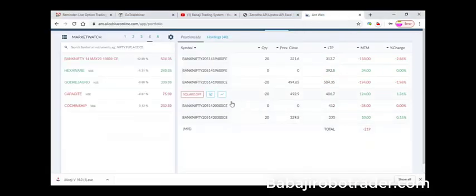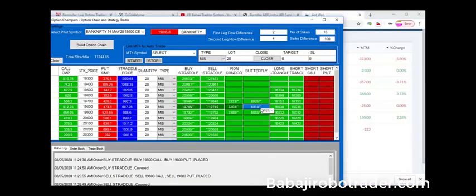So now we can see first it shorted the 19,800 put, and shorted the 19,800 call, and bought the 19,400 put, and bought the 20,200 call. So this is a butterfly. Okay, in case you're leaving the butterfly, that is defining the maximum premium. How much we can collect at this moment is 7,000 rupees. If you build it, and you leave it, and the market is not moving anywhere, you will collect this premium by expiry. Okay, so I'm just closing the butterfly.